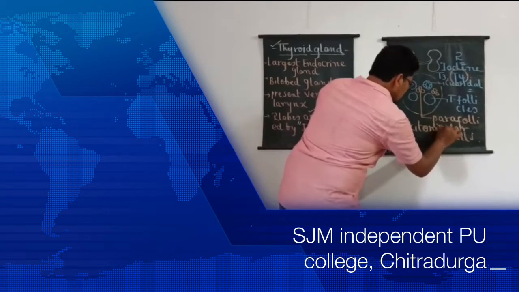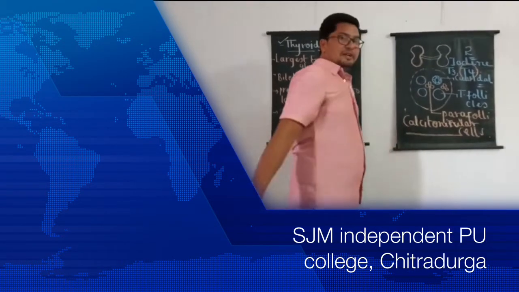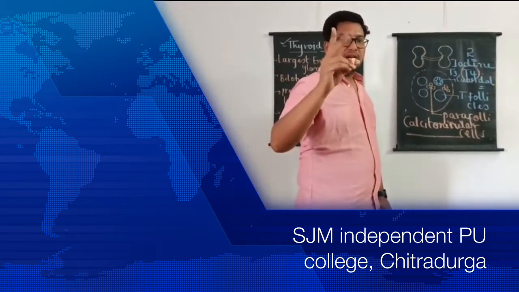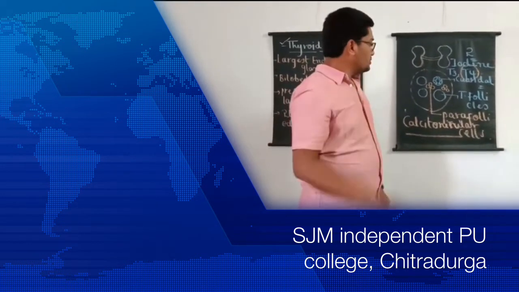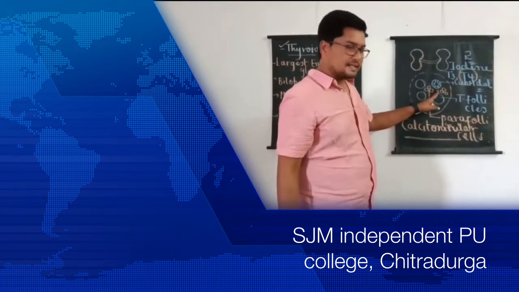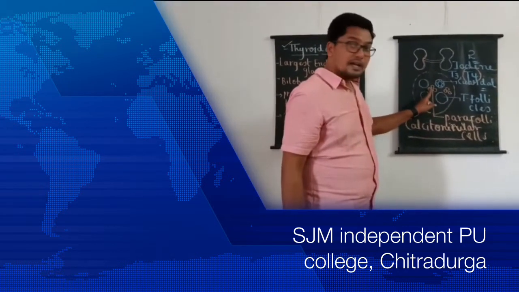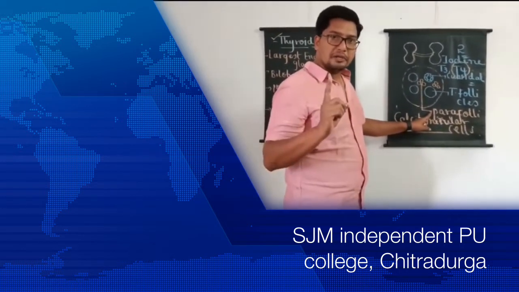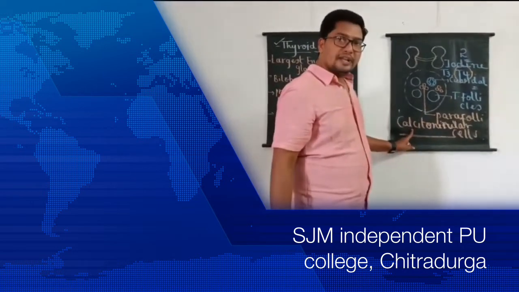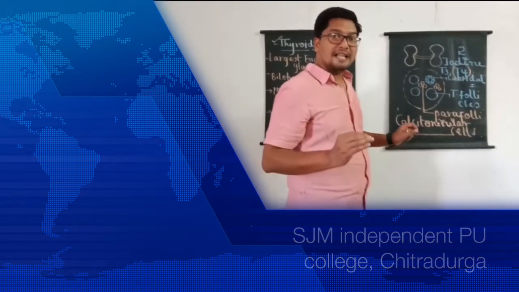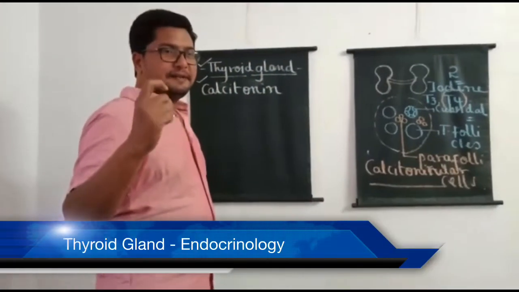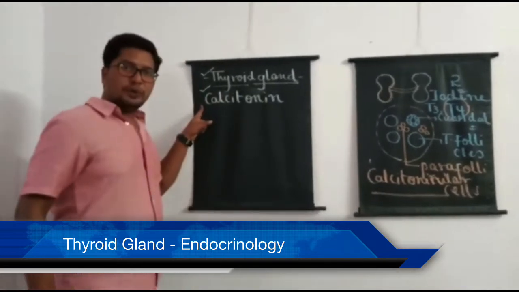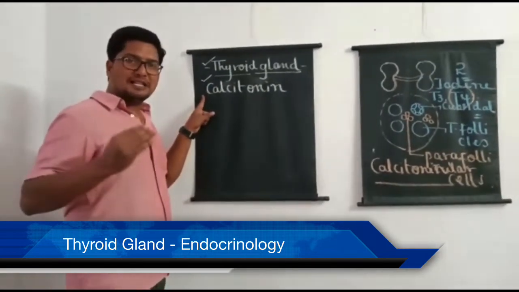So with this, students should remember, whenever we look into hormones of the thyroid gland, importantly you have to remember two. That is thyroxine, which is produced by thyroid follicular cells. In between the thyroid follicles are present clusters of cells called parafollicular cells. Parafollicular cells produce a non-iodine containing hormone called calcitonin. As I said, parafollicular cells of the thyroid gland produce a non-iodine containing hormone called calcitonin.